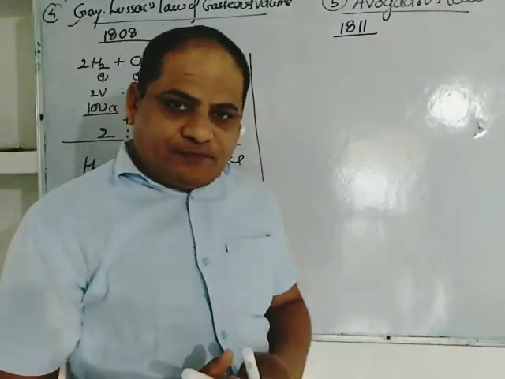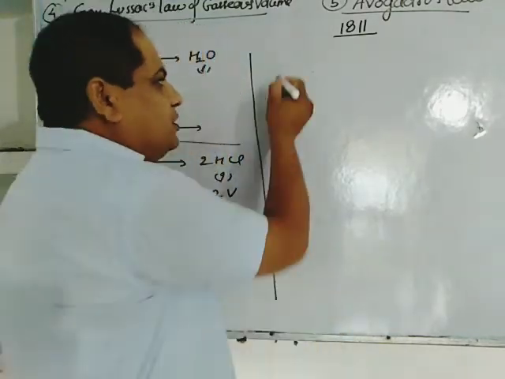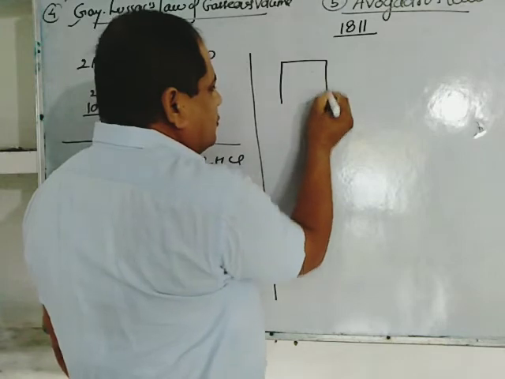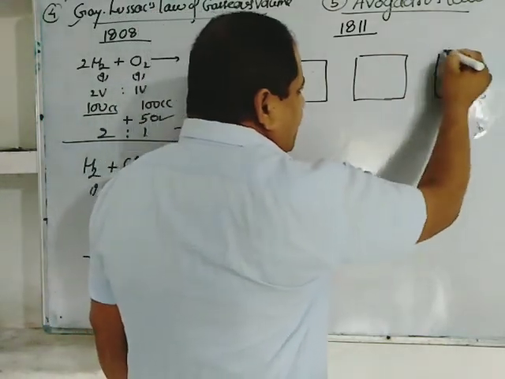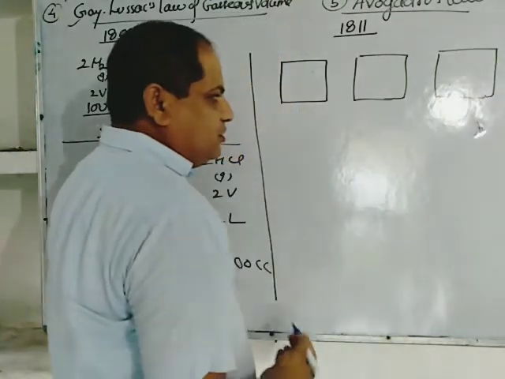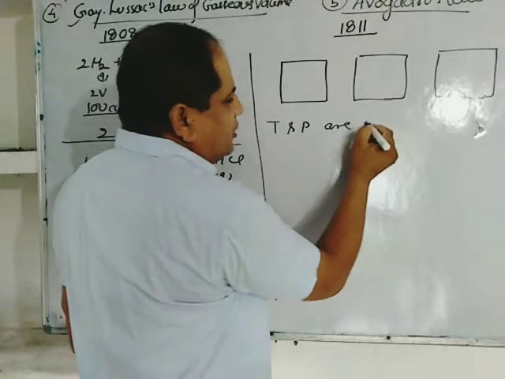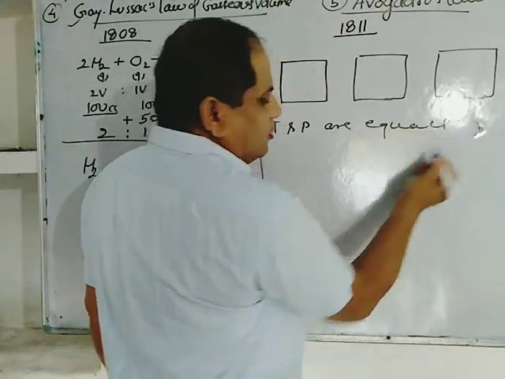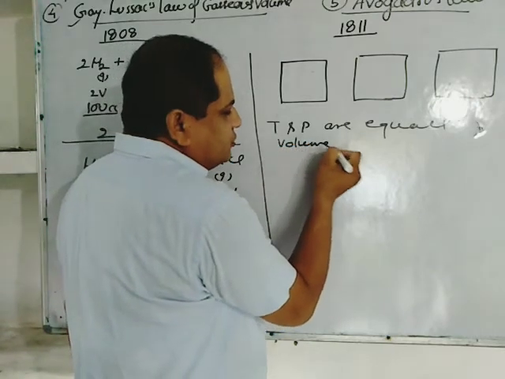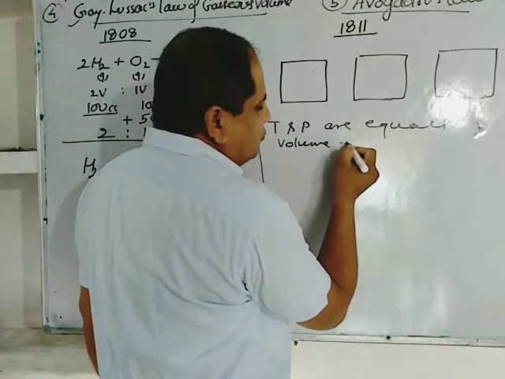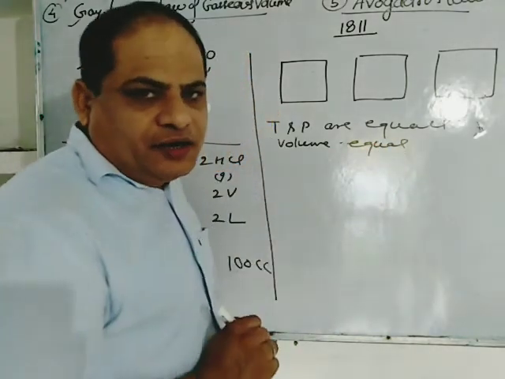It means if you take 2 or 3 or many containers, the temperature and pressure are equal in all containers and volume is also equal of all the containers.